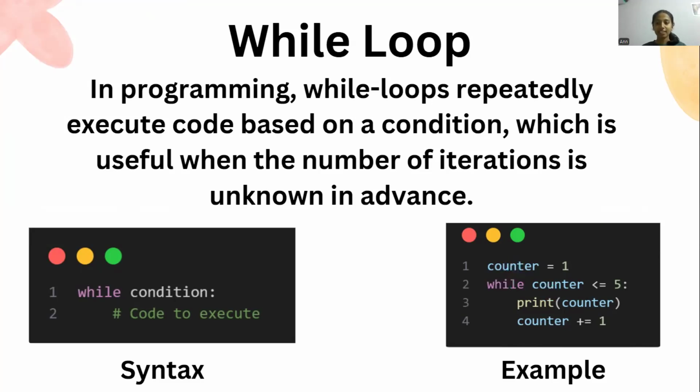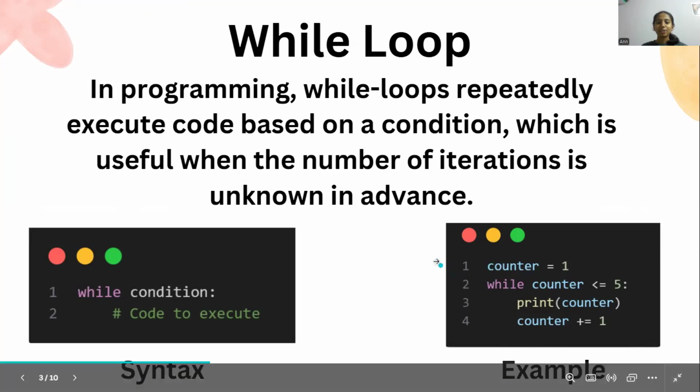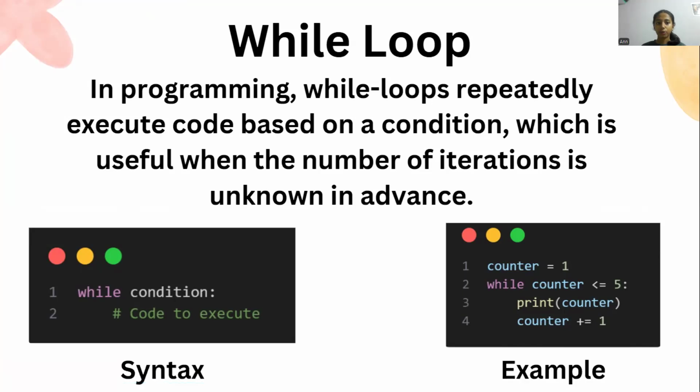So in today's class, as I told you, we'll be learning about while loop. In the last class, we learned about for loop, right? Can anybody of you remember and tell me what it was? For loop is the repetition of commands. The commands are executed multiple times. Yeah, you're right. As you said, for loop will be repeating the command until we tell it to stop.